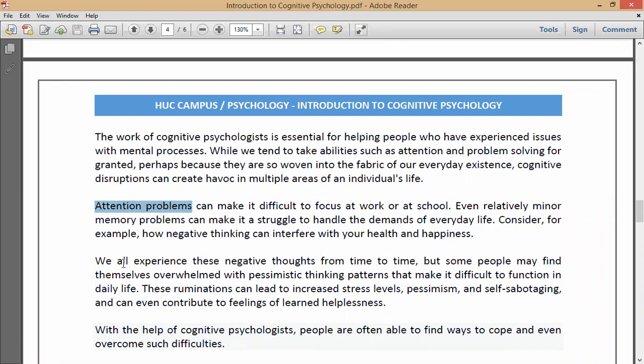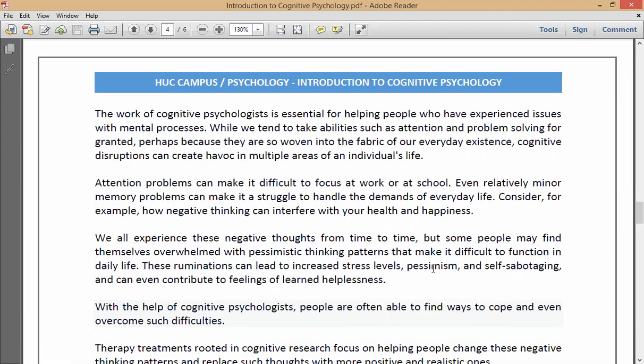We all experience negative thoughts from time to time, but some people may find themselves overwhelmed with pessimistic thinking patterns that make it difficult to function in daily life. These ruminations can lead to increased stress levels, pessimism, and self-sabotaging, and can even contribute to feelings of learned helplessness. Thinking these negative patterns, negative thoughts, is very, very dangerous to our life.